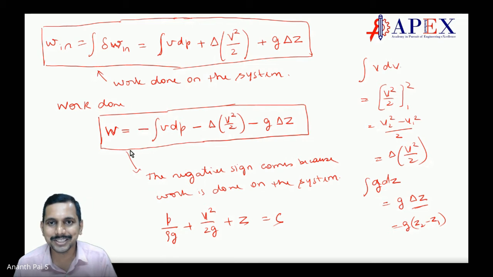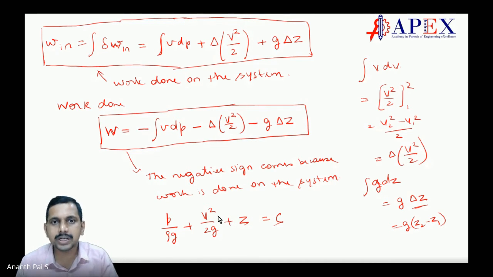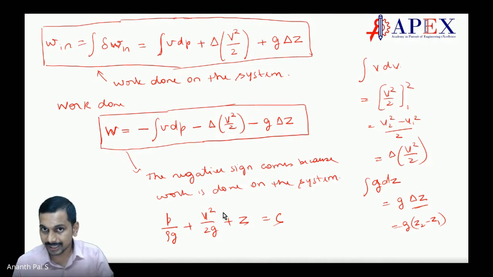Making sense, students? The major difference between fluid mechanics and thermodynamics is that in fluid mechanics, the energy is per unit weight. If you consider this Z, what is that? Potential energy per unit weight. What is this? Kinetic energy per unit weight. What is this? This is pressure energy per unit weight. What is pressure energy? P into V, V dP. Make sense? Does it make sense, students?